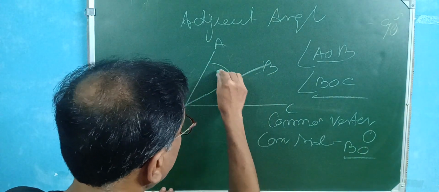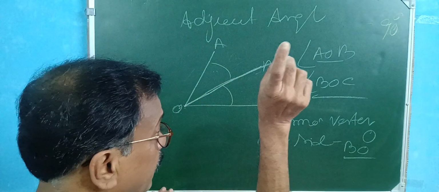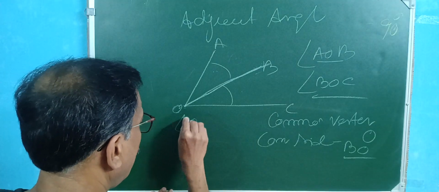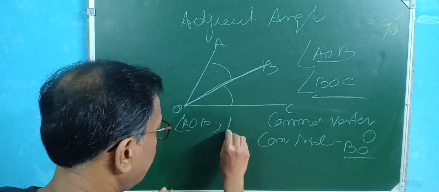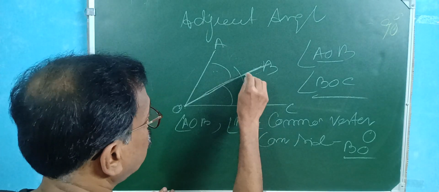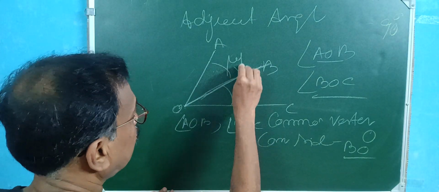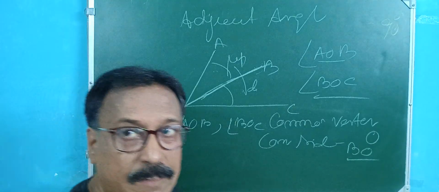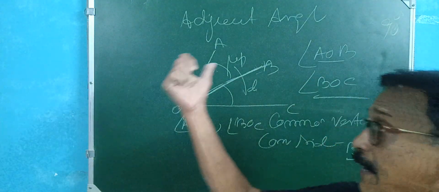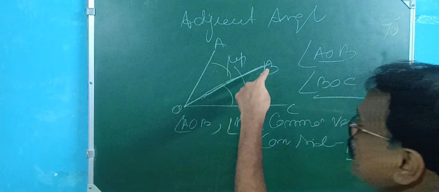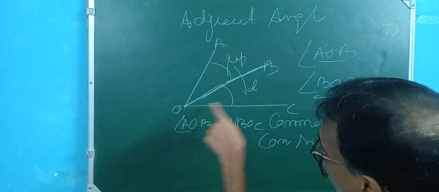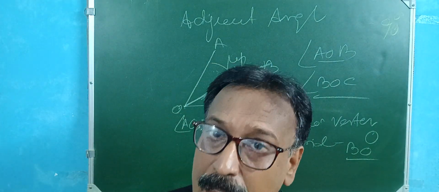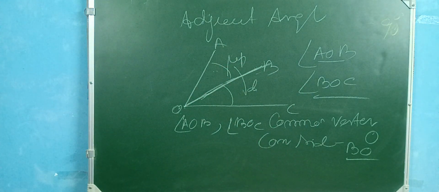Now, these two angles must be on opposite sides of the common side. This is very important. Suppose AOB and angle BOC are just opposite to the common side. This side, one angle is on the upper part, the other on the down part, on either side of the common side. That means opposite. If these conditions are met, that we call the adjacent angle. AOB is the adjacent angle of BOC, or BOC is the adjacent angle of AOB. These are all the basic concepts of geometry. Okay.